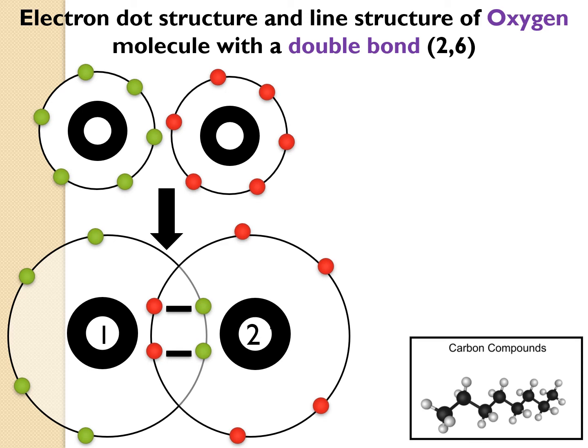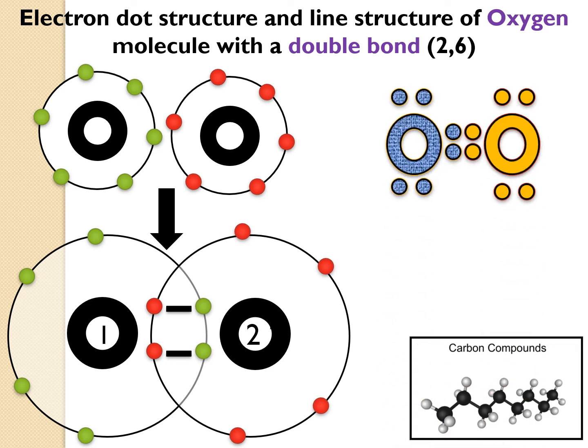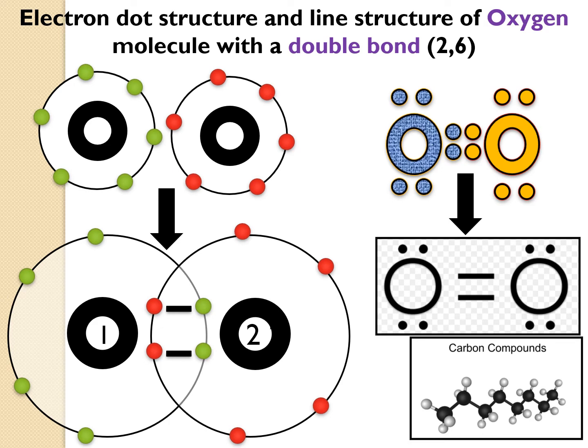Now let's see the line structure. So this is oxygen with 6 electrons in the outermost orbit. 2 electrons from oxygen 1 and 2 electrons from oxygen 2 combine together or share together and the bond is formed. That means 2 electrons of oxygen 1 and 2 electrons of oxygen 2 come together, and that is why a double bond is formed. So the oxygen molecule consists of a double bond.